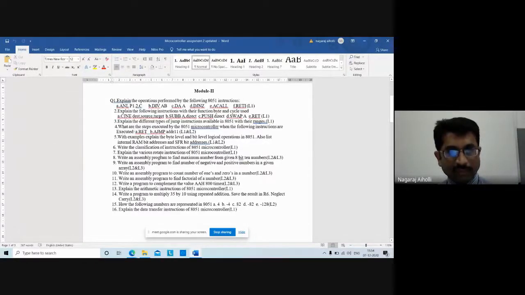Then question number 7 comes the actual examples, that is rotate instructions: rotate left, rotate right, rotate left through carry, rotate right through carry. There I took the examples and explained to you all. Then the next one is question number 15: how the following numbers are represented in 8051, that is +4, -4, 82, -82 and -128. I explained +4, -4 and -128. You all do it for 82 and -82.